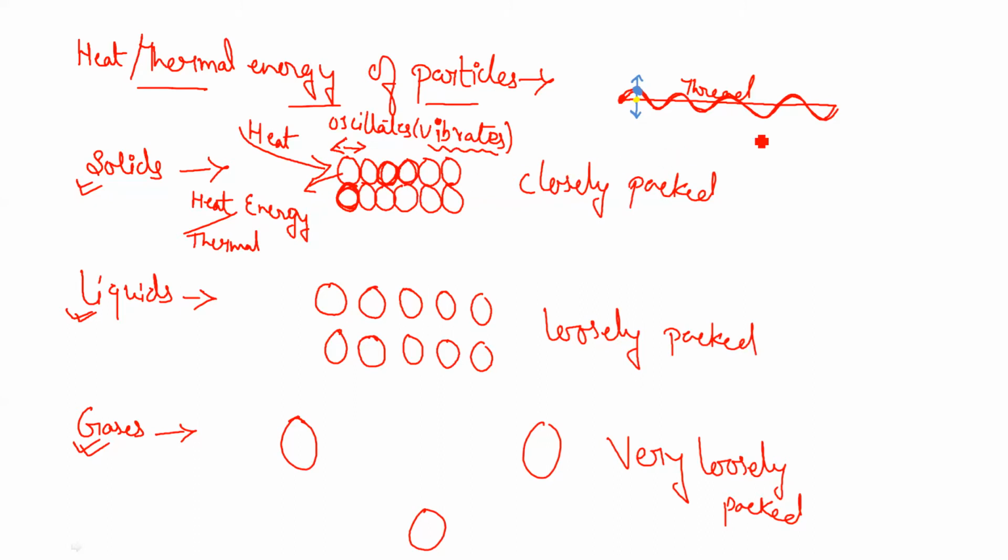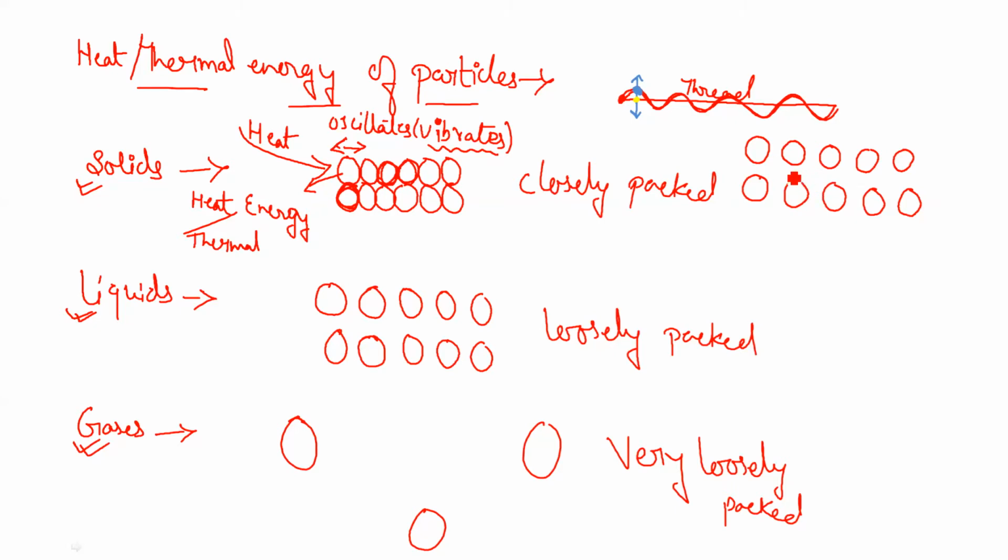And due to this reason, what will happen here? The particles will start to move away from each other in order to avoid any collision, or any dashing between them. Collision means to dash against each other. To stop this, what will they do? They will make a distance between them.